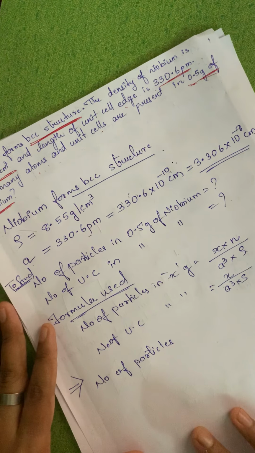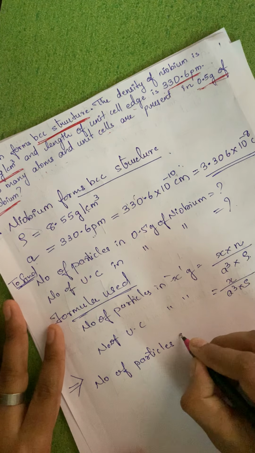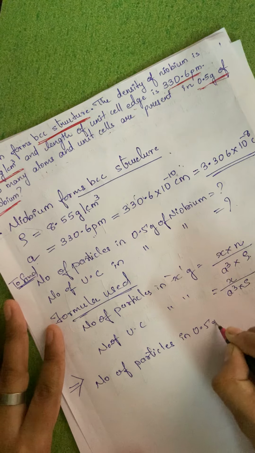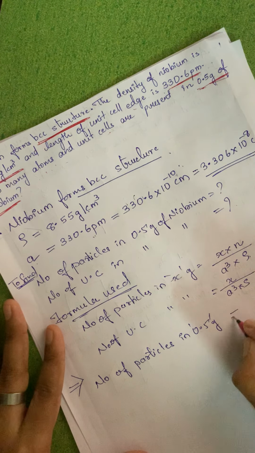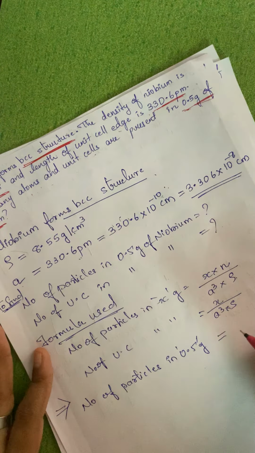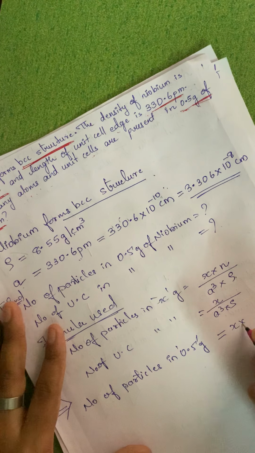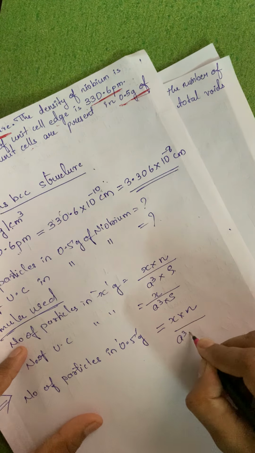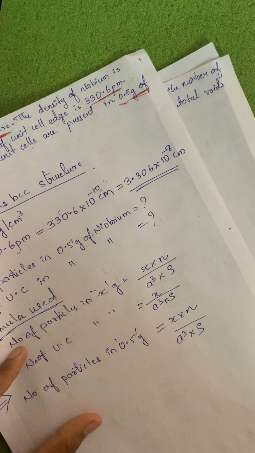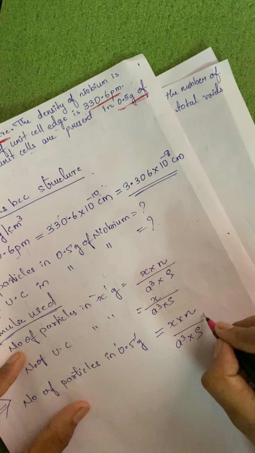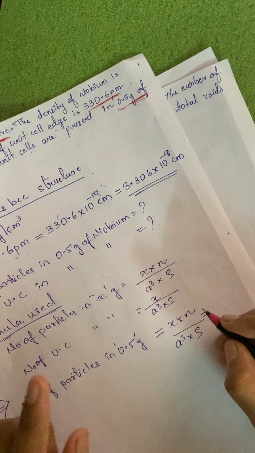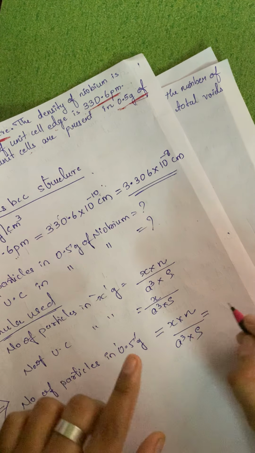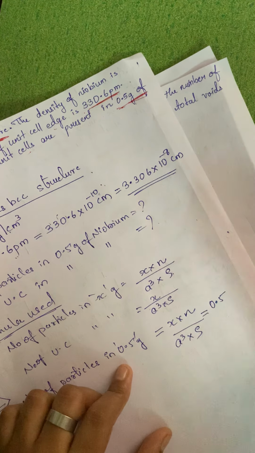Now number of particles in 0.5 gram of niobium, you will say x into n upon a cube into density. Now what is x over here? x is nothing but 0.5.